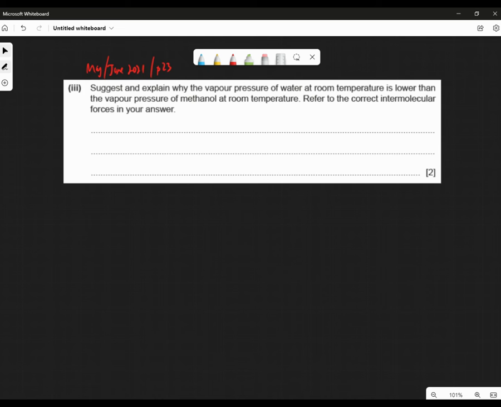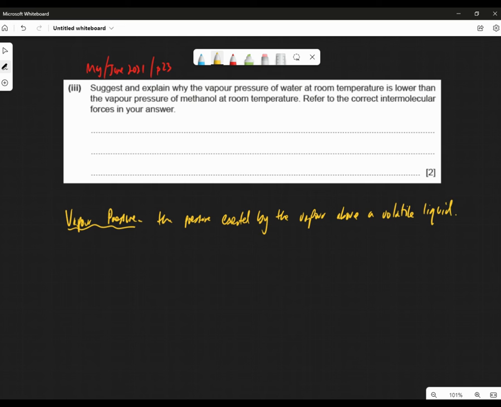Suggest and explain why the vapor pressure of water at room temperature is lower than the vapor pressure of methanol at room temperature. Refer to the correct intermolecular forces. Good question. All right, first of all, what is vapor pressure? Now, the vapor pressure is the pressure exerted by the vapor above a volatile liquid.